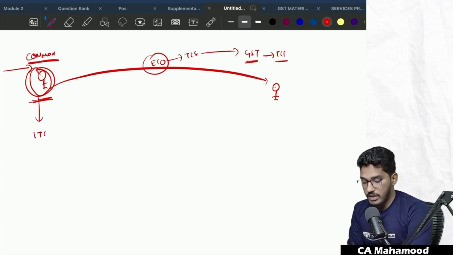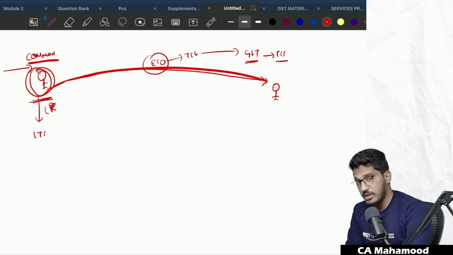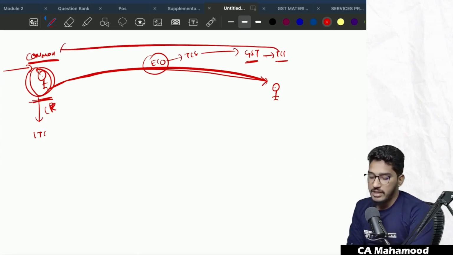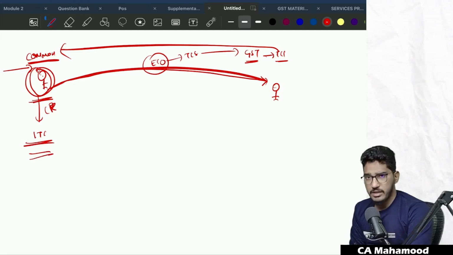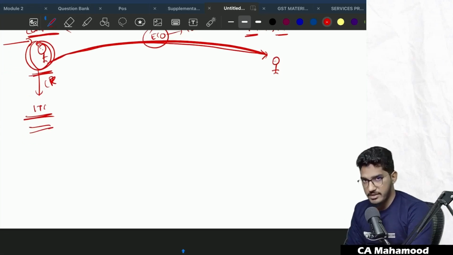The person supplying goods or services through the e-commerce operator requires compulsory registration. Earlier, all suppliers supplying goods through an e-commerce operator had to obtain mandatory registration. And whatever TCS was deposited with the government would be reflected in every supplier's common portal. Why? Because every supplier is registered.